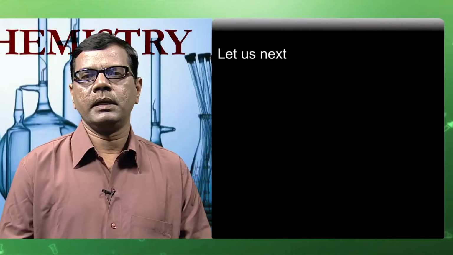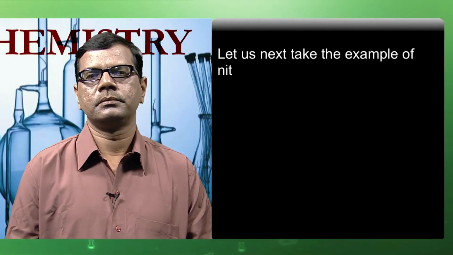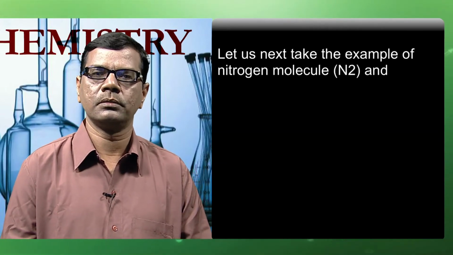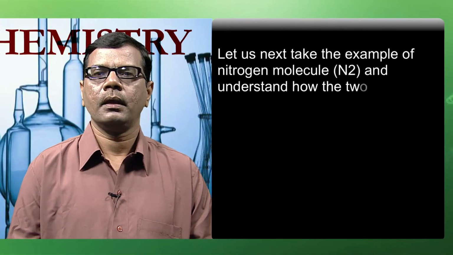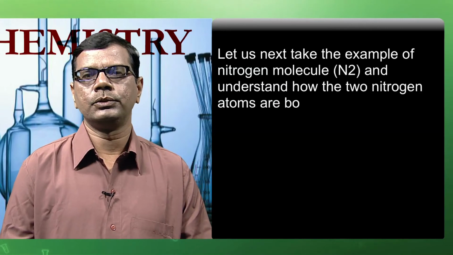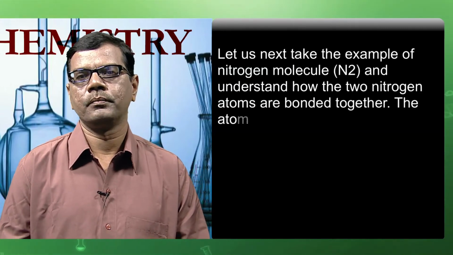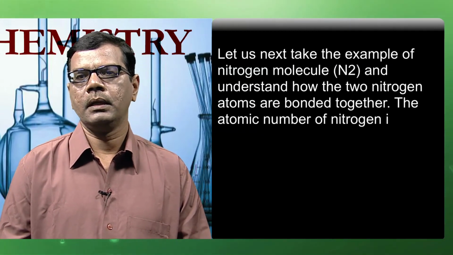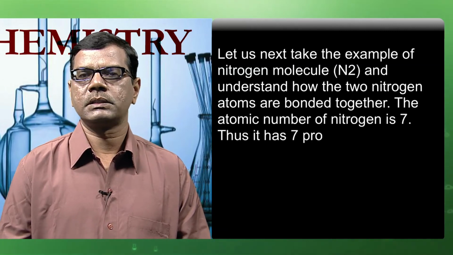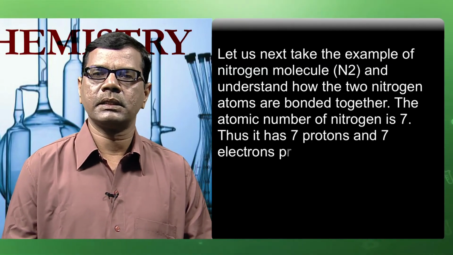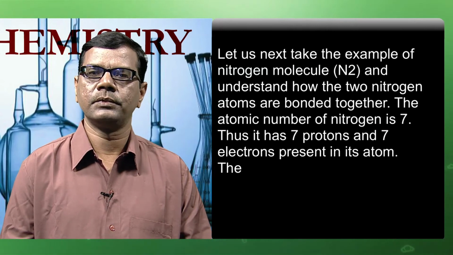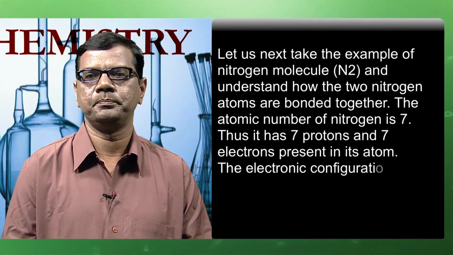Let us next take the example of formation of nitrogen molecule, that is N2, and understand how the 2 nitrogen atoms are bonded together. The atomic number of nitrogen is 7, thus it has 7 protons and 7 electrons present in its atom.